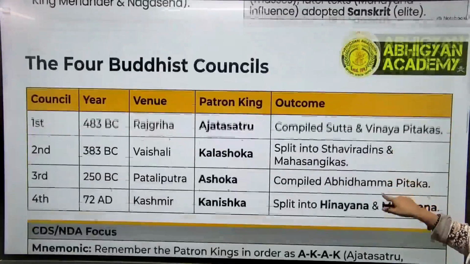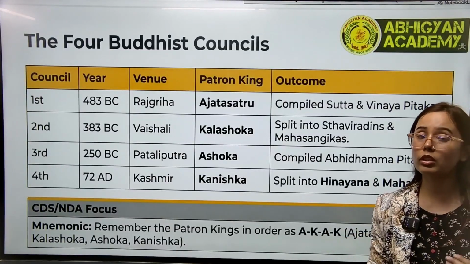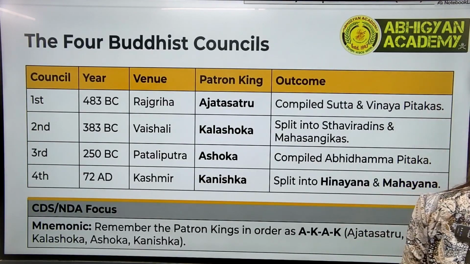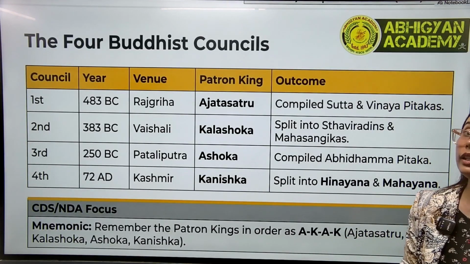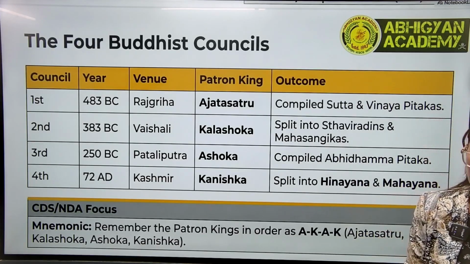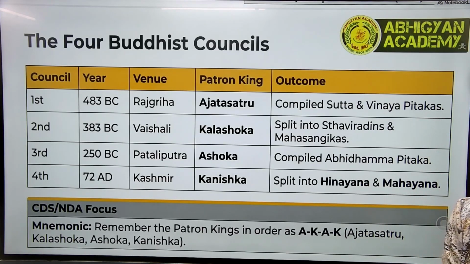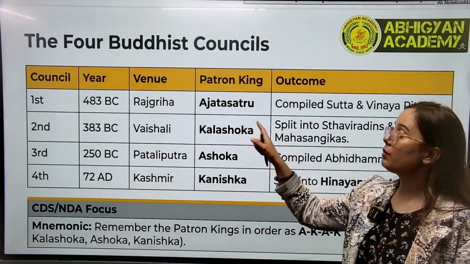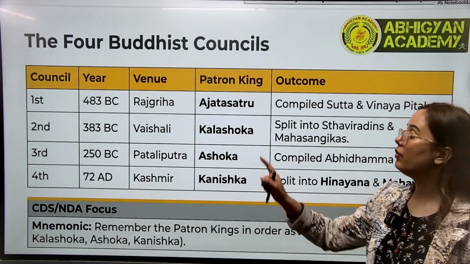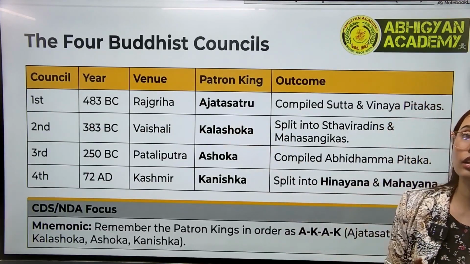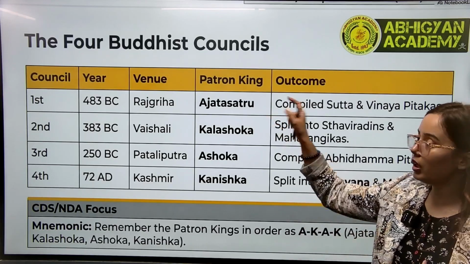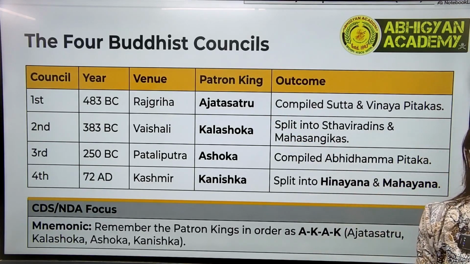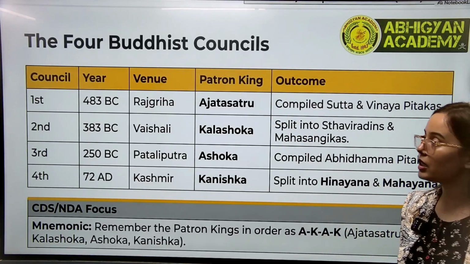Now, associated with Buddhism, we have four Buddhist councils that were organized by the rulers of different kingdoms. These four Buddhist councils are very, very important. The first Buddhist council was organized in 483 BC in Rajgriha, and it was organized by Ajatashatru, ruler of the Magadha region.